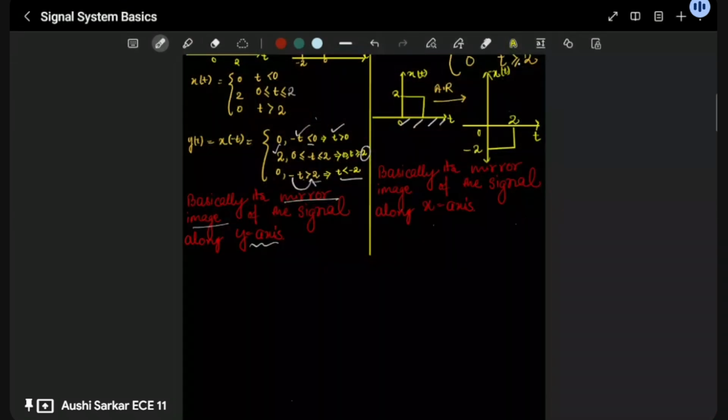So for multiple transformation, you have to keep one priority order in mind. The priority order I am writing it for you. So let me take multiple transformation of continuous time signal. Multiple. Take the notes, please.